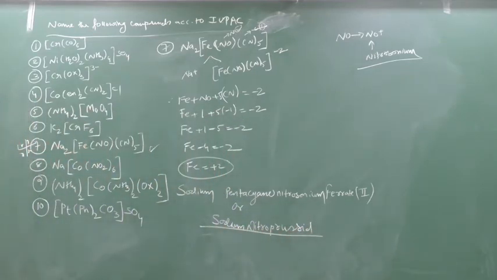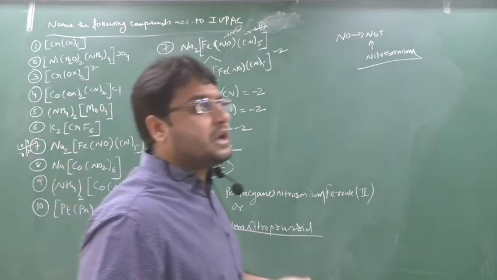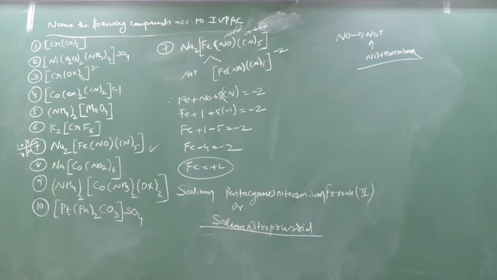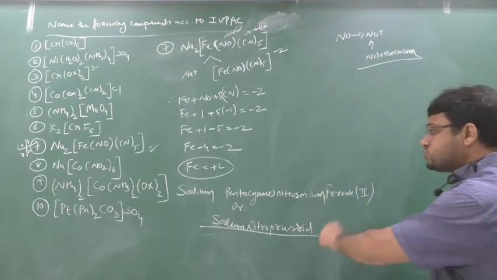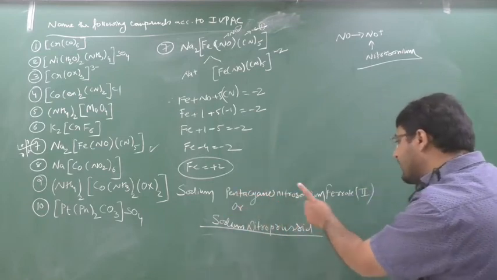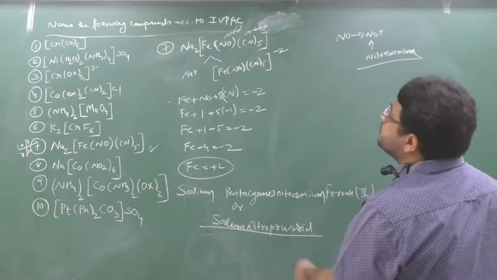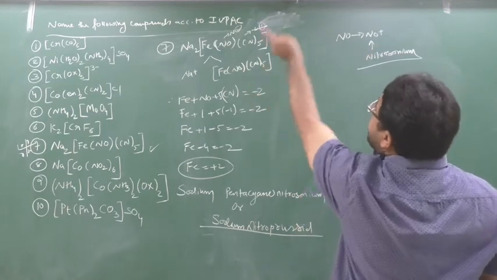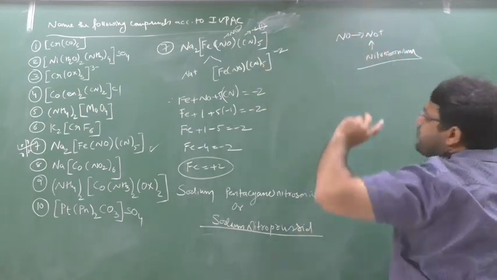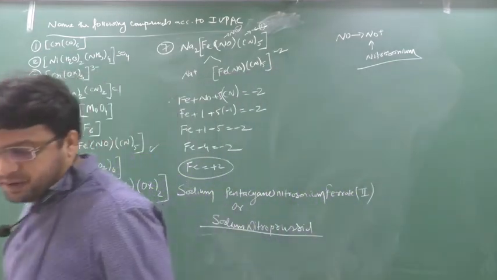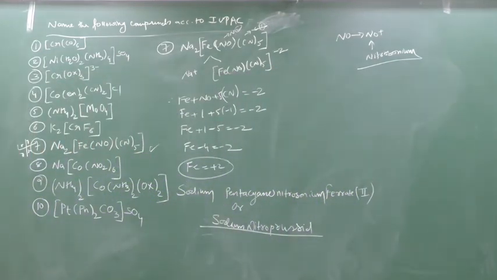Sodium nitroprusside. Please remember, very important. In the exam, sometimes they ask, what is the formula for sodium nitroprusside? Na2[Fe(NO)(CN)5]. Sodium nitroprusside is also known as sodium pentacyanonitrosonium ferrate. And in the sodium nitroprusside formula, the NO is nitrosonium, NO plus. Everything you remember, 7th is most important. Please remember this, nitroprusside. Clear this part?